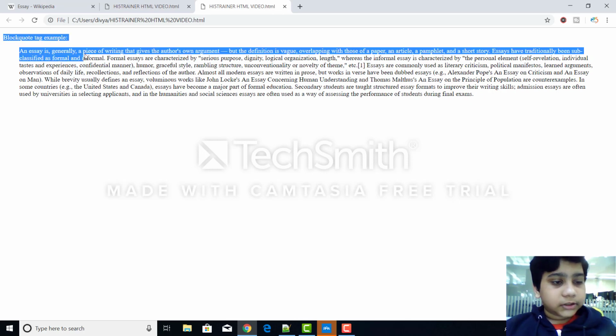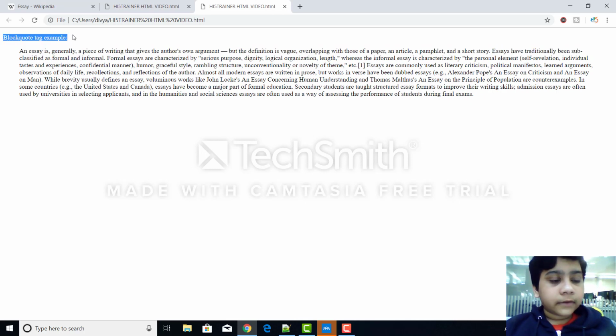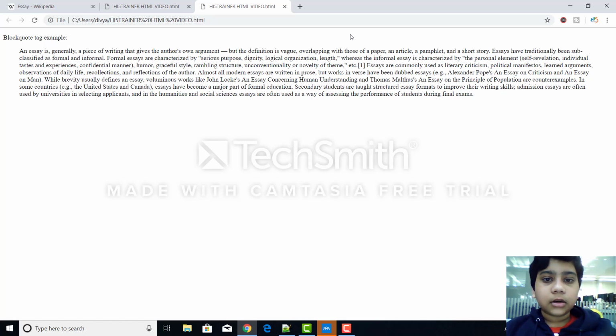And as you can see from here, if it were a normal tag or a quote tag, it should just continue from here all the way, but it went to a new line. So that's what a blockquote tag is. And now let's see some other tags.